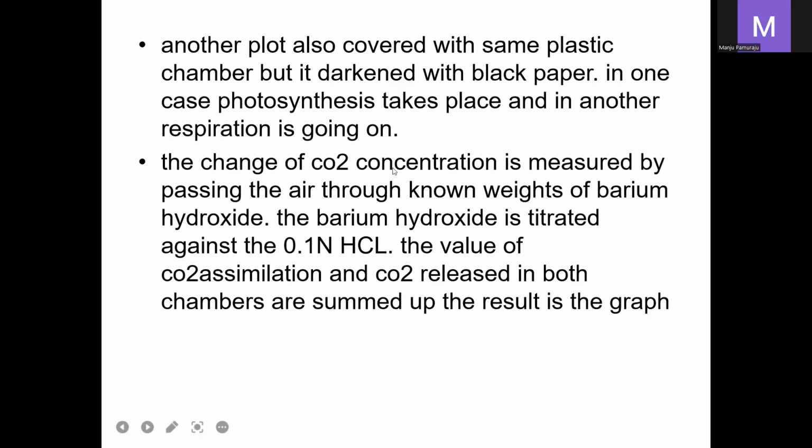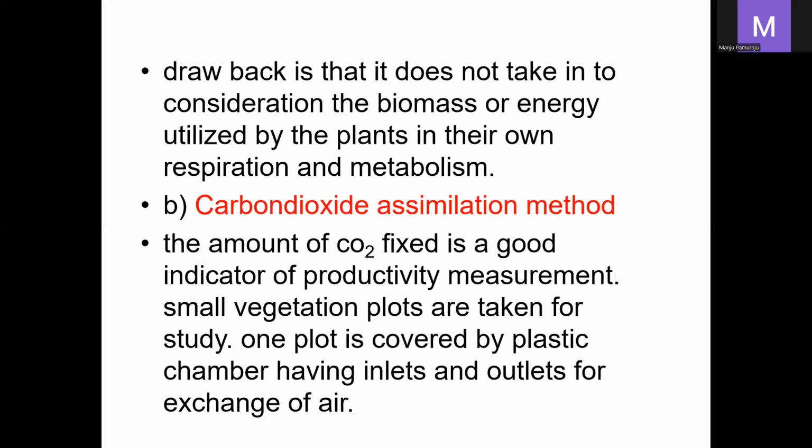The change in CO2 concentration is measured by passing the air through a known weight of barium hydroxide. The barium hydroxide is titrated against 0.1 normal HCl. The values of CO2 assimilated and CO2 released in both chambers are summed up, and the result is plotted in a graph. This is the second method, the carbon dioxide assimilation method.